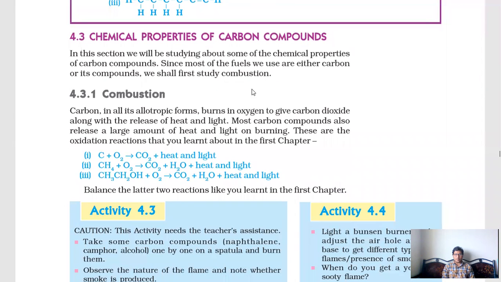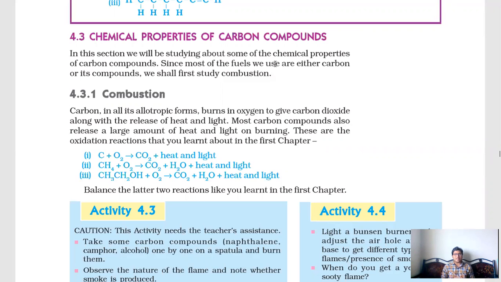What is a chemical property? Already we have discussed the difference between physical property and chemical property. Physical property means if you want to explain or describe any chemical or element by means of your senses, it is known as physical property.